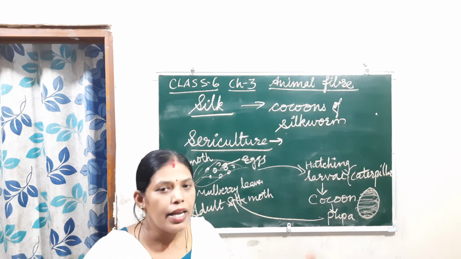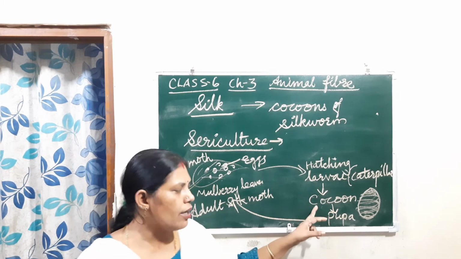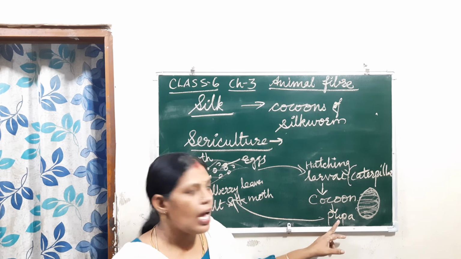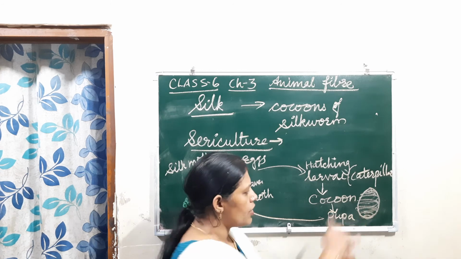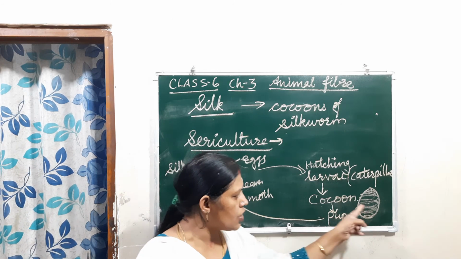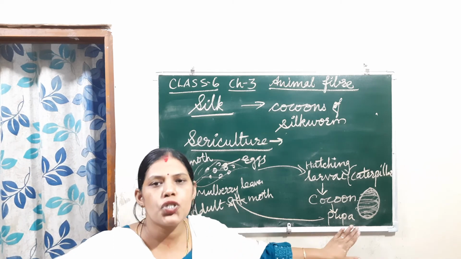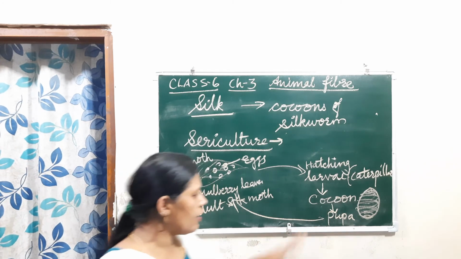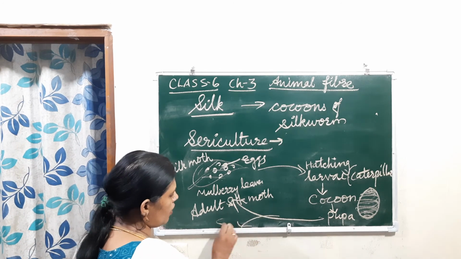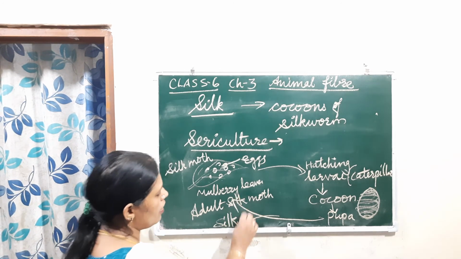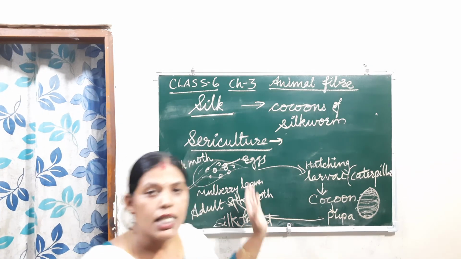The silk thread, which is in coiled form, becomes straight in the hot water. Then we remove the silk thread from there itself. So this is the life cycle of the silk moth.